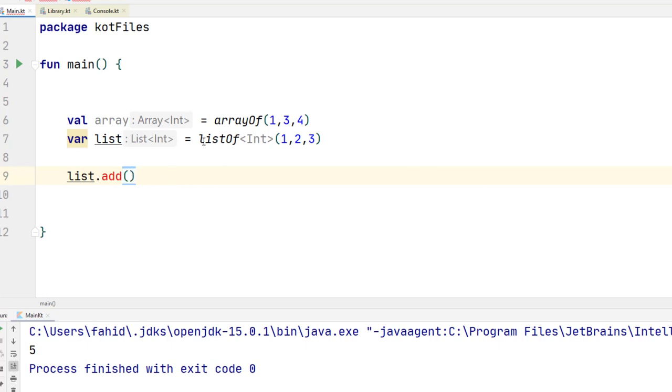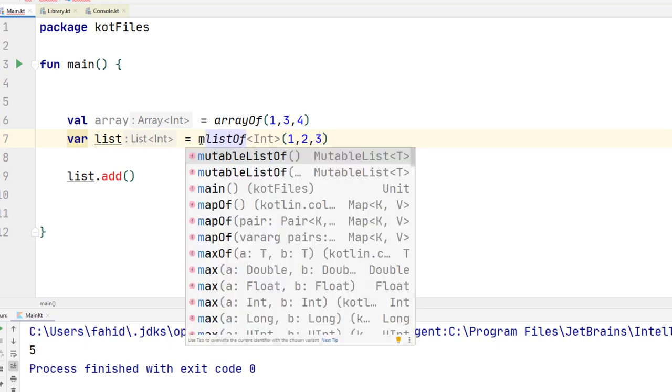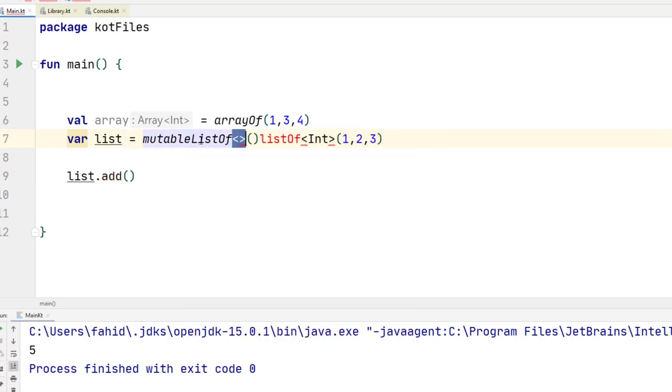However, if you want to create a mutable list, you can use the mutableListOf function. And now you can have that add function here, and you can go ahead and add a value. So Kotlin kind of promotes immutability. It does not force you to use it, but it promotes it. So try to use immutable variables wherever you can, and change to mutable variables only if you need to.